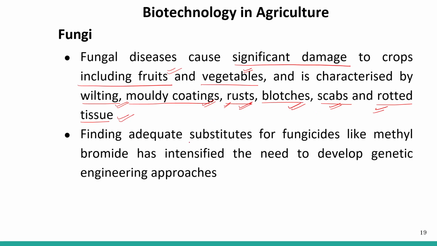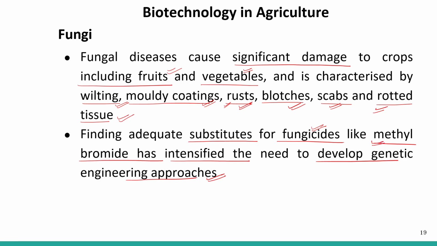Finding adequate substitutes for fungicides like methyl bromide has intensified the need to develop genetic engineering approaches. We are using fungicides to get rid of these fungal diseases, right? So which fungicide is used?